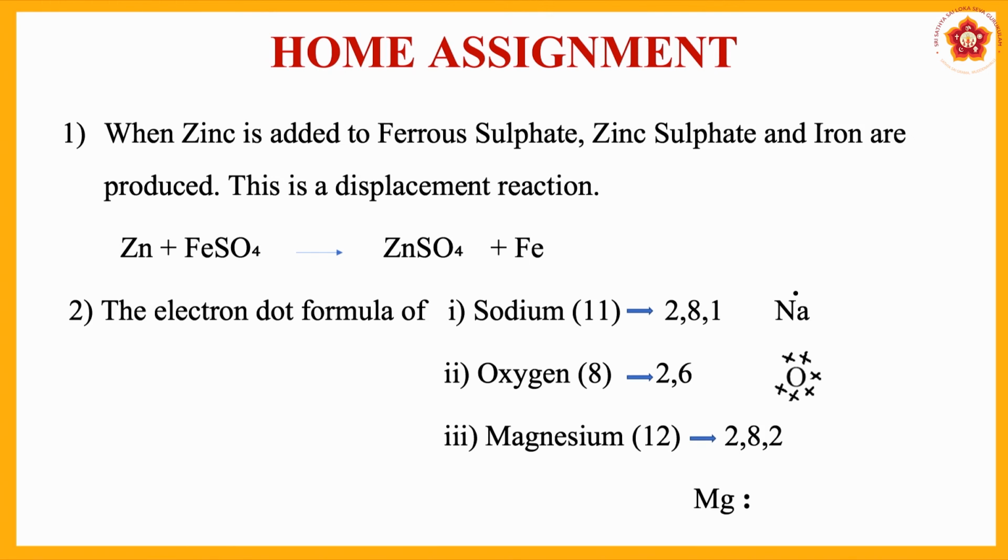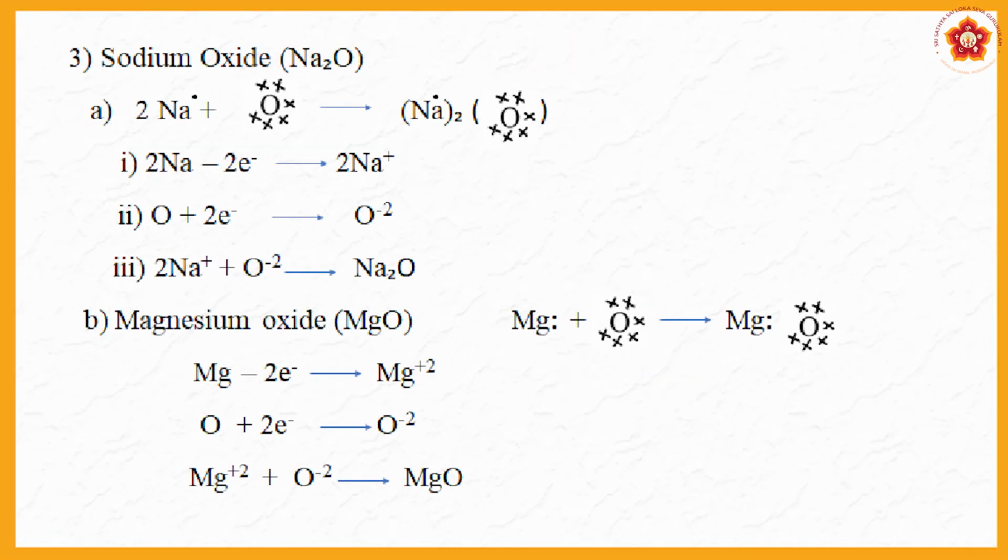And next, third question is, write the electron dot formula of sodium oxide and magnesium oxide. So, we will see a little detail about that.